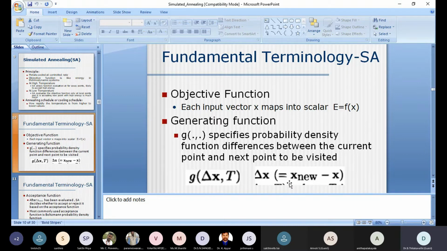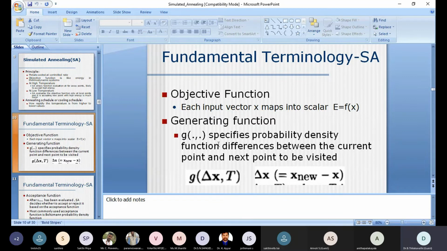Every new point can be selected at random. Already I said that it can be irregularization. So I can select anything. From 1 I can select 10 or otherwise 20 or otherwise 50. Any value that I can select, that change is nothing but del x. So the generating function specifies what?